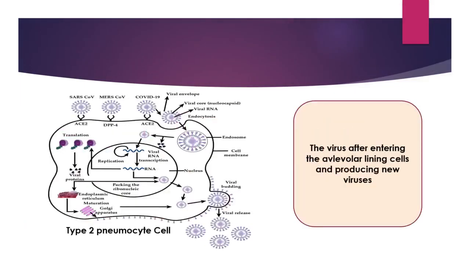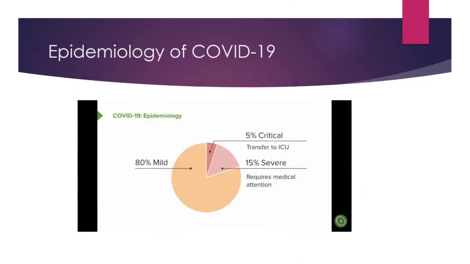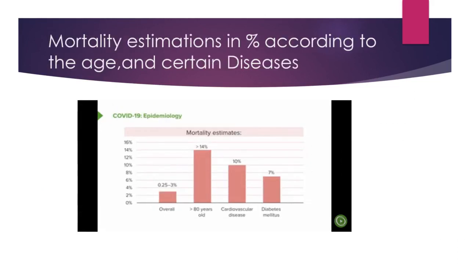And finally, when the virus enters a blood vessel, this is a flowchart representing how the virus multiplies itself inside the body. Dyspnea may be a cause, or a symptom, of a person who is suffering from COVID-19, and here's a flowchart for it. And here's the epidemiology of COVID-19, in which 80% of cases are mild, 5% are critical, and 15% are severe. Risk factors of COVID-19: how diseases contribute to the patients who are affected with COVID-19, and the graph speaks about it. And here's a mortality estimation based on age and diseases.